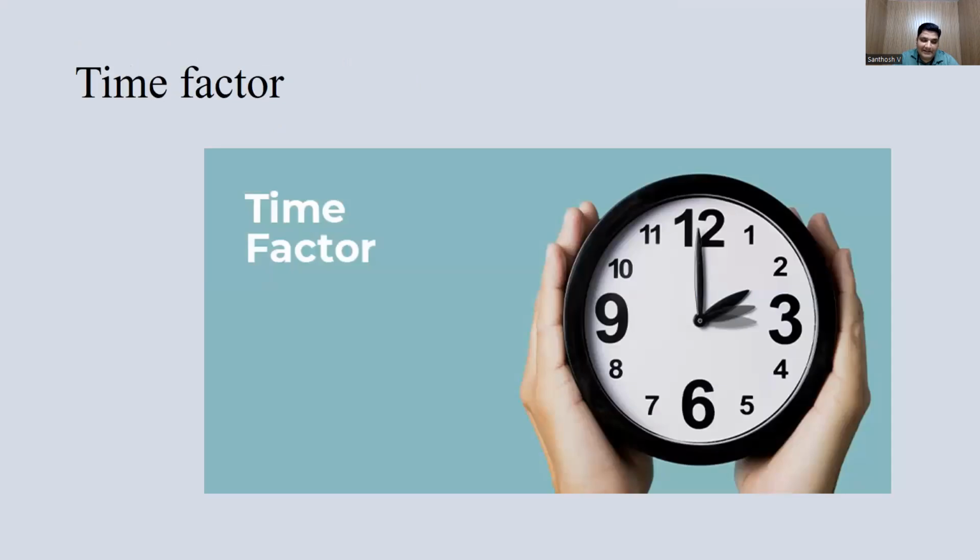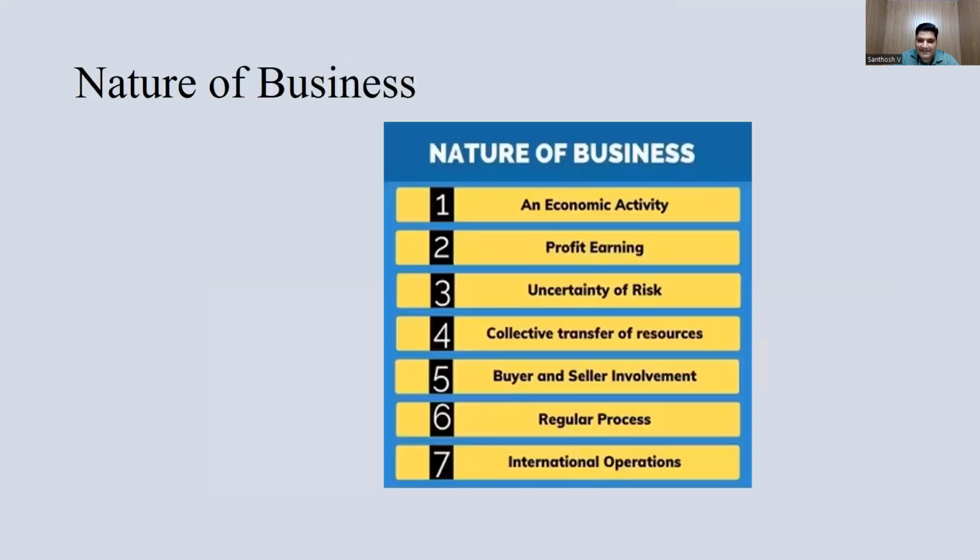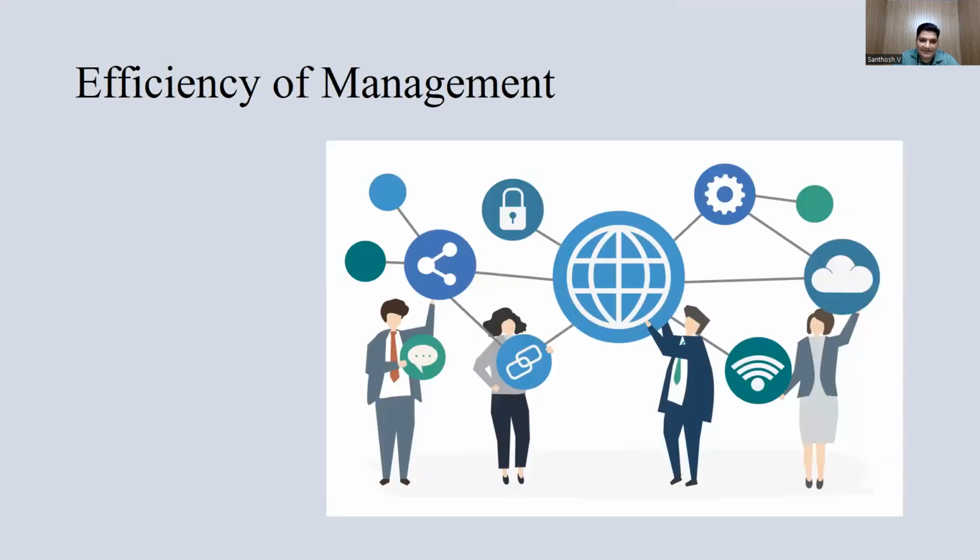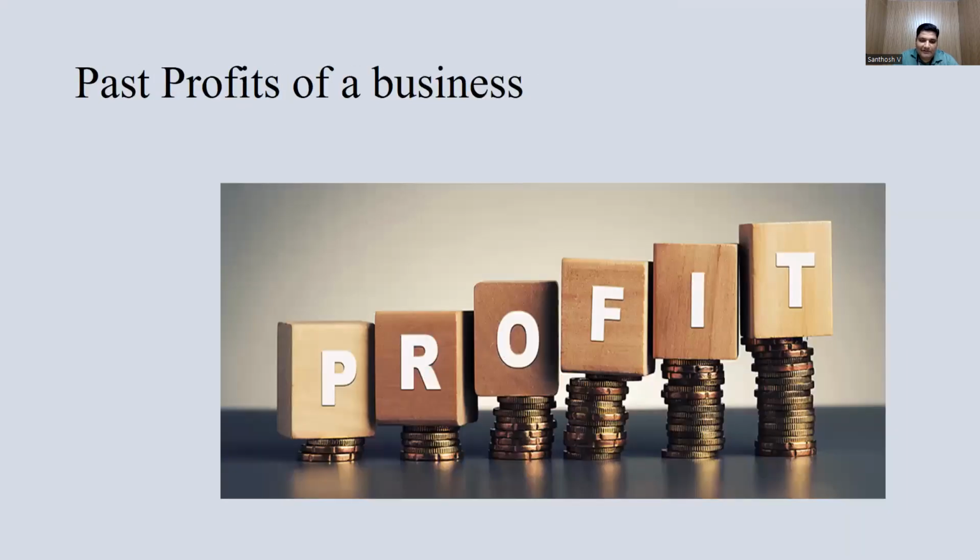At the right time, your products can reach the market. So the nature of business, we can see here: an economic activity, profit earning, uncertainty of risk, collective transfer of resources, buyer and seller involvement, regular process, and international operation. So, past profit of the business.